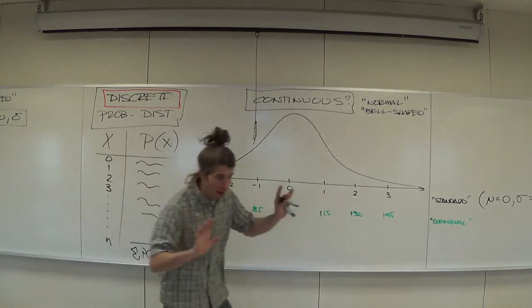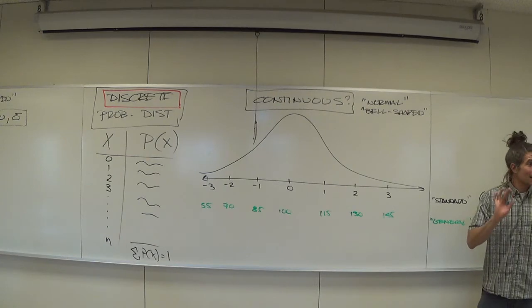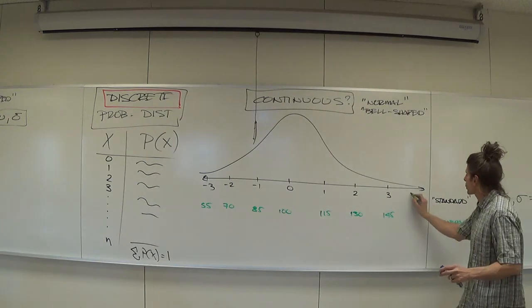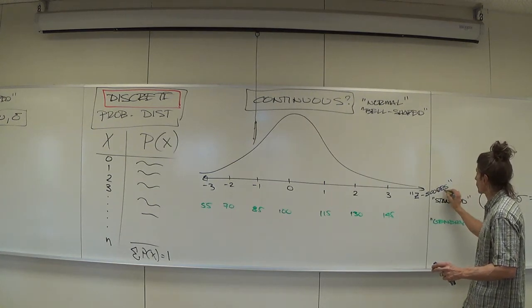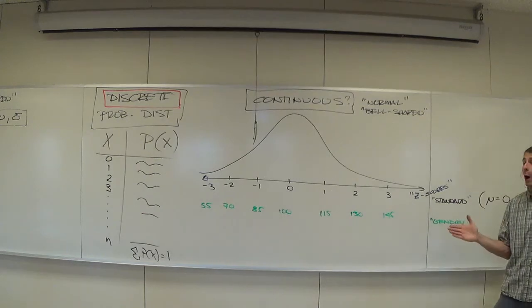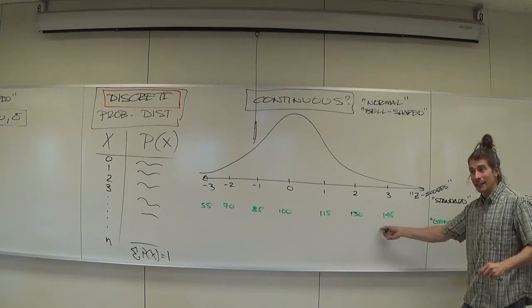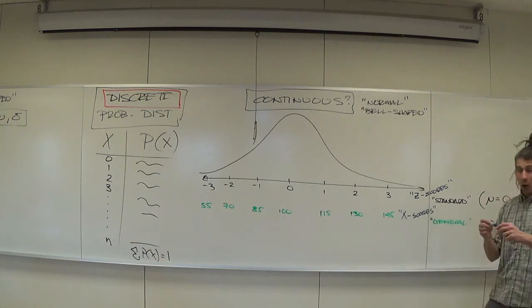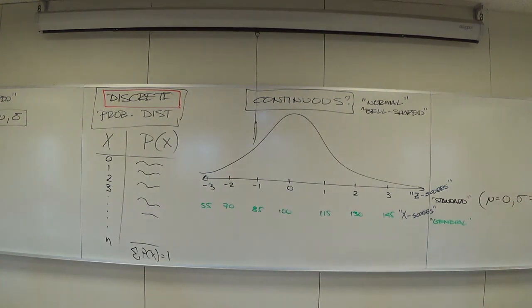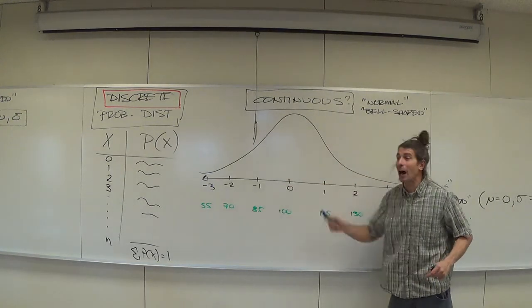Now just FYI, this will make more sense as we go. The standard normal, and I don't know why this letter is used. I don't have a good explanation for you. These are generally called z-scores. When they're on the standard normal distribution, they're called z-scores. When they're not on the standard normal curve, they're called x-scores or raw scores. We'll come into those more on Thursday. But when they're on the standard normal curve, they're called z-scores. I do not know why. I wish I did. So, but what you guys just said is correct. These numbers correspond to the left column of the discrete.